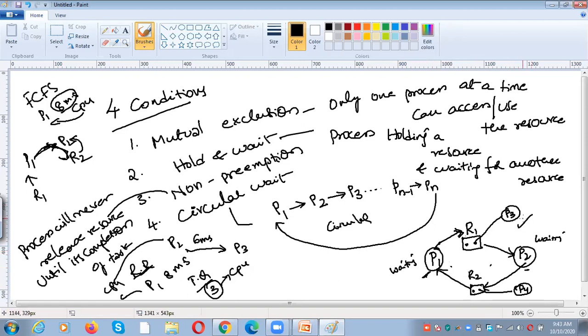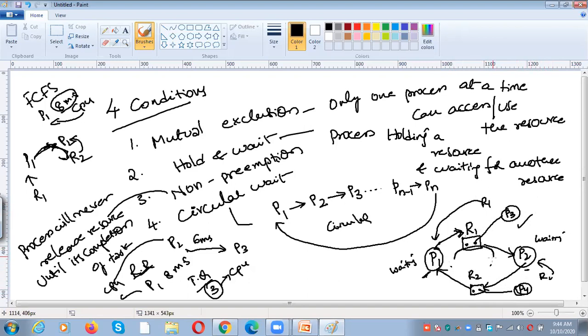Why? Because P3 is not waiting for any other resource, right? It is not in the waiting state. So once it completes its task, it releases the R1. So R1 instance will be assigned to P1. Like that, here also P4 is not waiting for any other resource. So automatically P4 completes its task and then R2 will be free. Whenever the one R2 will be free, the R2 will be assigned to P2.